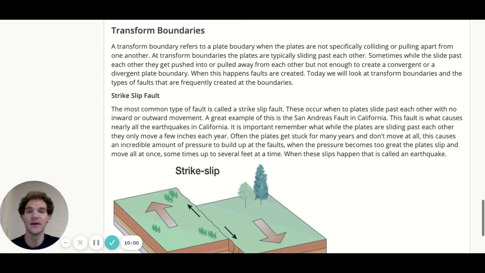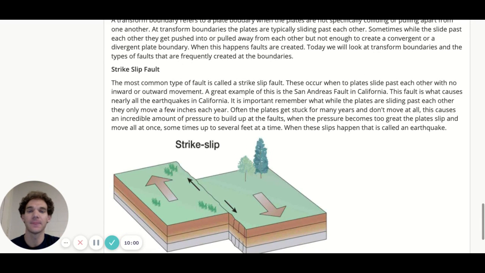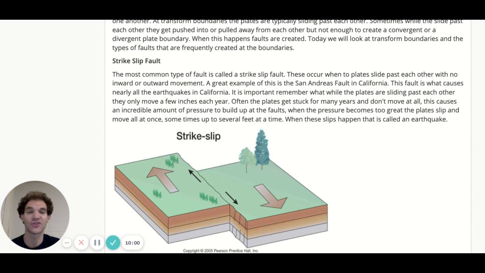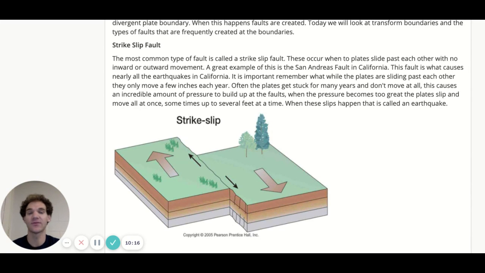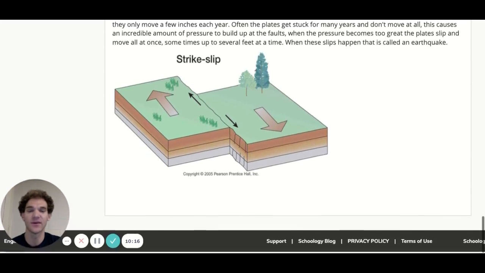And then the other type is a transform boundary. And this is where two plates are sliding past each other. One plate's moving one direction, the other plate's moving in another direction. They're not moving towards or away from each other. They're just sort of sliding past each other. A great example of this is the San Andreas Fault out in California. And typically at these places, we get lots of earthquakes. And if you know anything about California, it's known for the earthquakes.